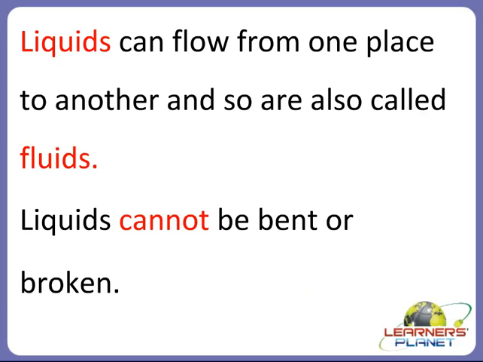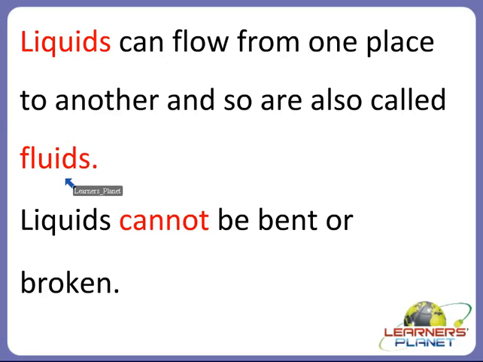So children, we can say that liquids can flow from one place to another and so are also called fluids. So children, always remember that liquids are also called fluids.